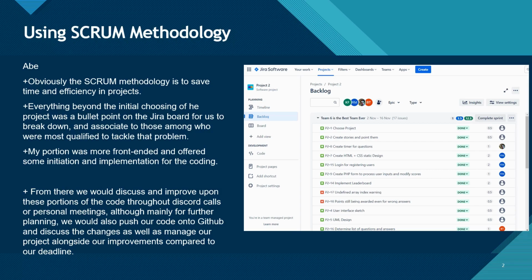From there, I can say that my own portion was more front-end coding. What I did is, if you look at our Jeopardy project, if you look at something and you're able to recognize it, pretty much anything you can see that's front-end by design, I at least did some portion of it. I at least helped in some way in the implementation of that code.